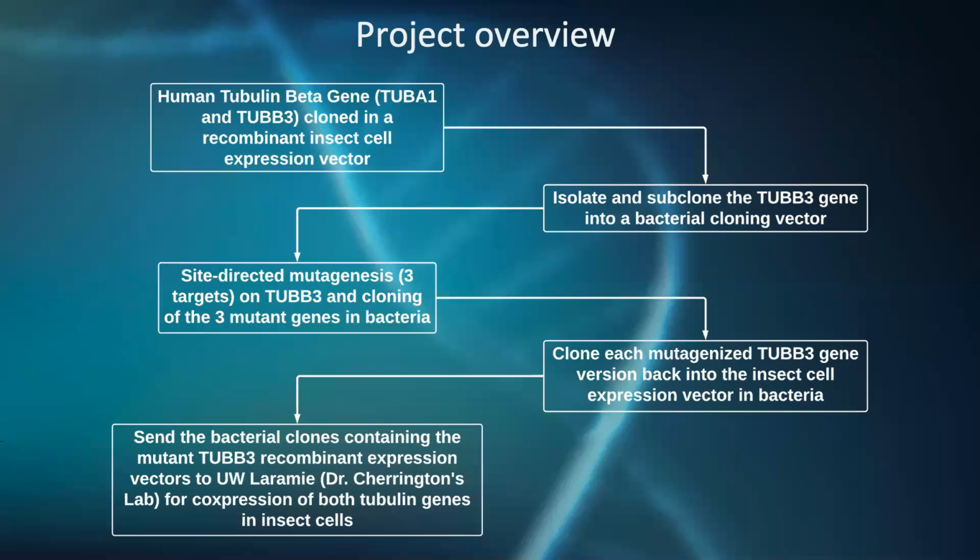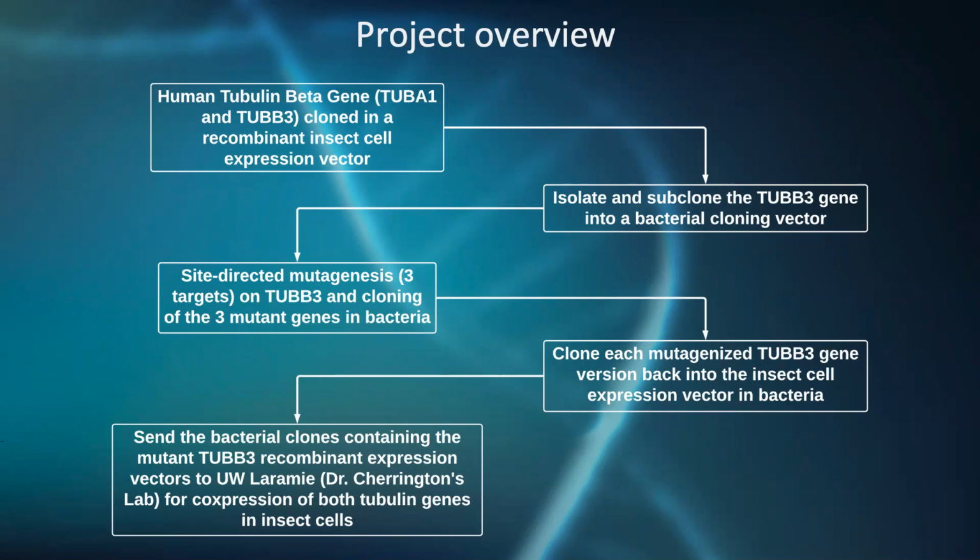A brief overview of this project's methods: the TUB3 human tubulin beta gene has specific pre-identified arginine residues that will be replaced with lysine, as lysine will preserve the local charge and prevent the amino acid from undergoing citrullination. This TUB3 gene will be subcloned from a dual expression vector into a smaller cloning plasmid vector in bacteria for easier genetic manipulation. Then site-directed mutagenesis will be performed to generate mutant TUB3 genes.